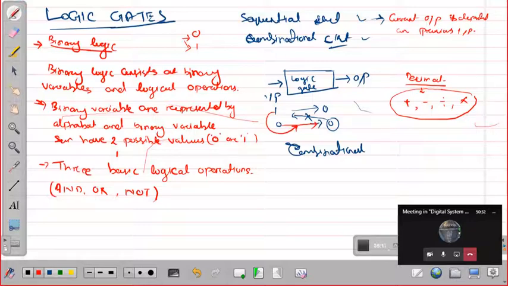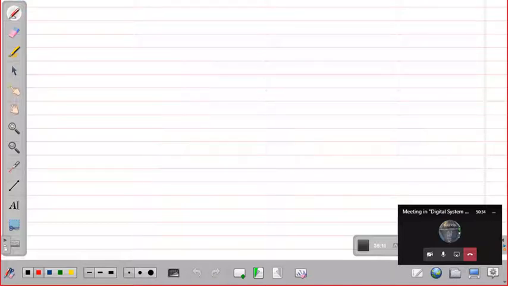Gates means, let's say there is a bar here, suppose a gate is here, and you give some input here, and the gate will process something, it is predefined, and you will get some output here. Okay, so now depending upon the property of this gate, whatever operation it is doing, it will be called as that gate.